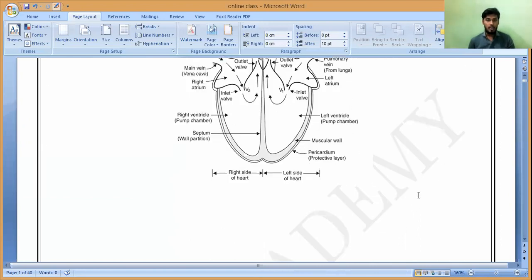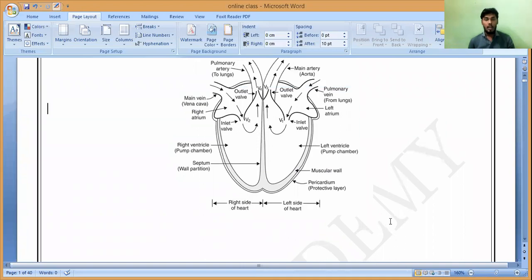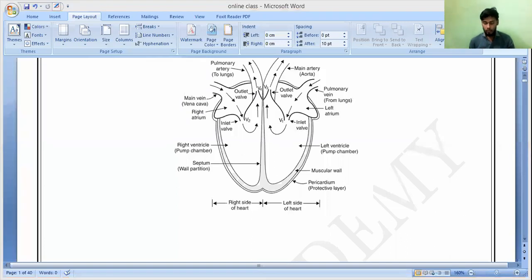Regarding the heart, how many compartments does it have? Four compartments, or chambers.